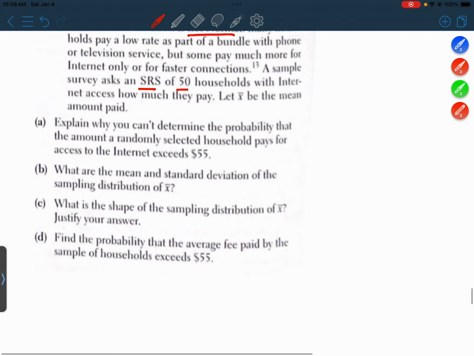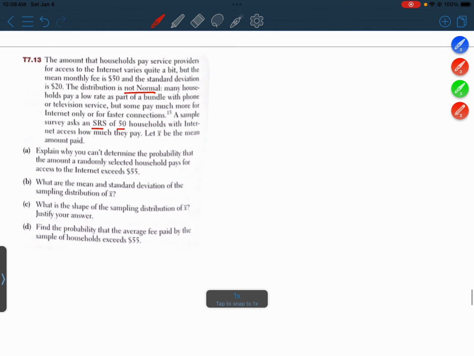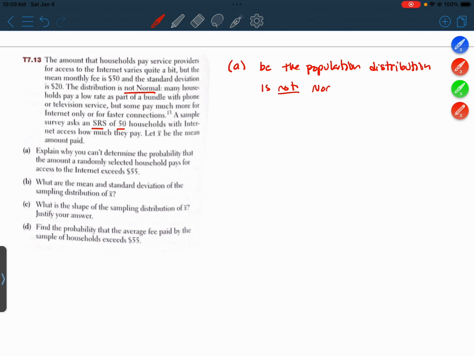All right, so we'll just write our answer over here. Because the population distribution is not normal.